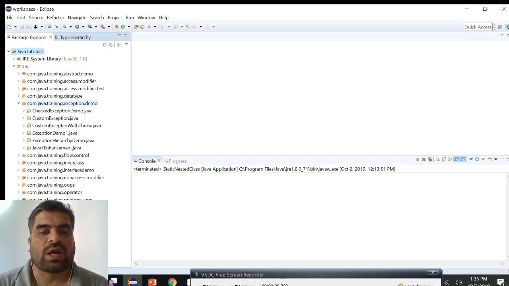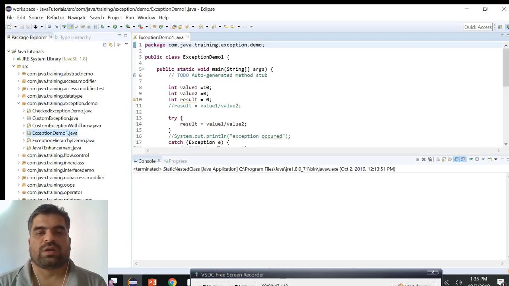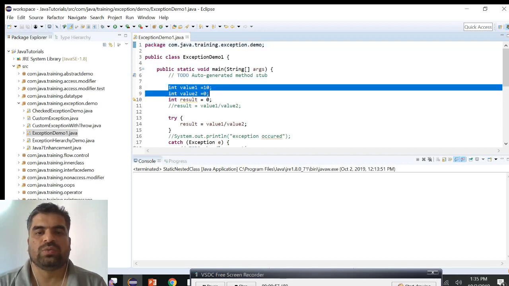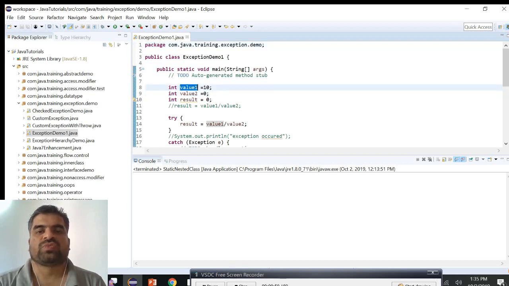Here I have created one package, com.java.training.exception.demo, and one class, the ExceptionDemo class. Here I have declared three variables: integer value1 and value2, initialized to 10 and 0.